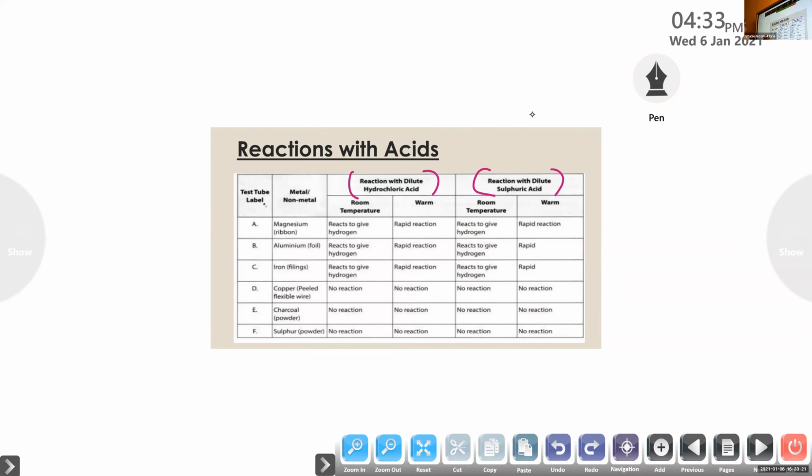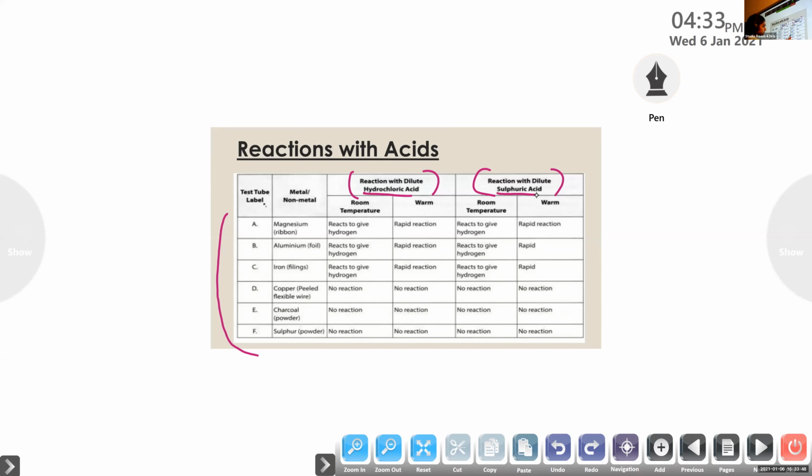We are taking these samples of metals and non-metals, that is magnesium, aluminium, iron, copper, charcoal, sulfur, etc. Then we add these samples first to hydrochloric acid, then to sulfuric acid. And this is the observation table of that reaction.